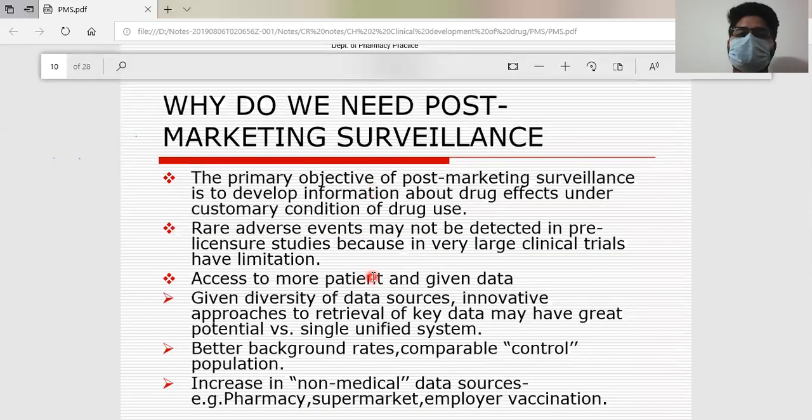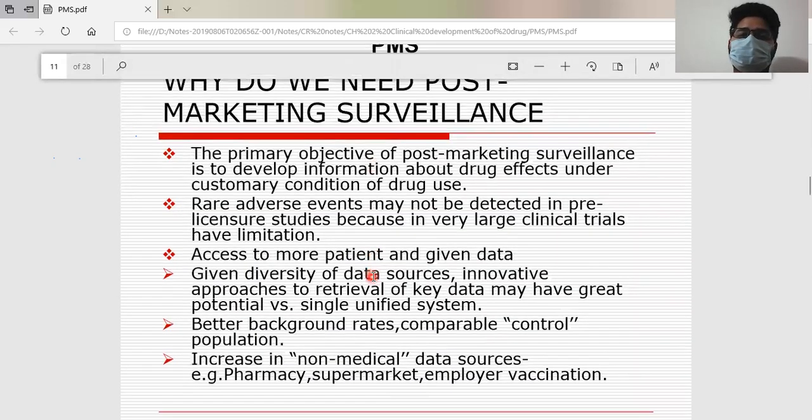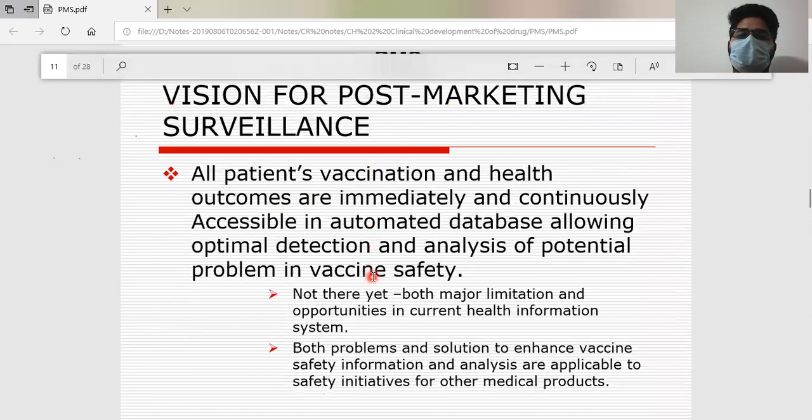Why do we need post-marketing surveillance? The vision for post-marketing surveillance, speaking in terms of vaccination: all patient vaccinations and health outcomes are immediately and continuously accessible in an automated database, allowing optimal detection and analysis of potential problems in vaccine safety.